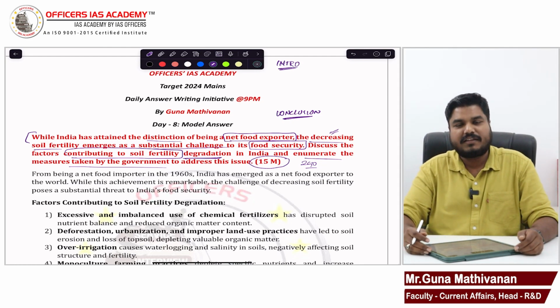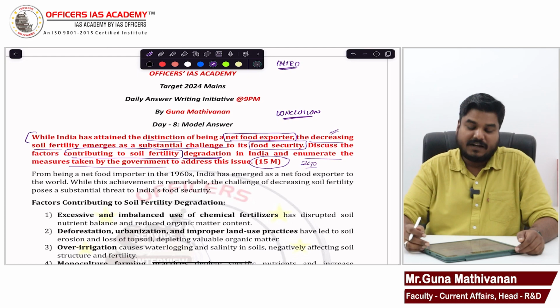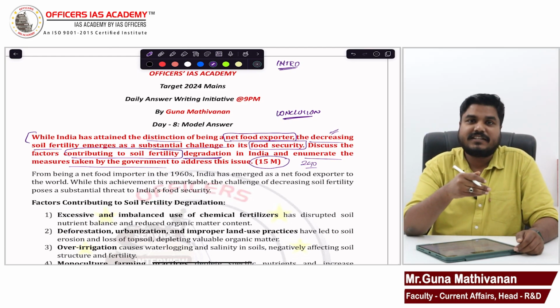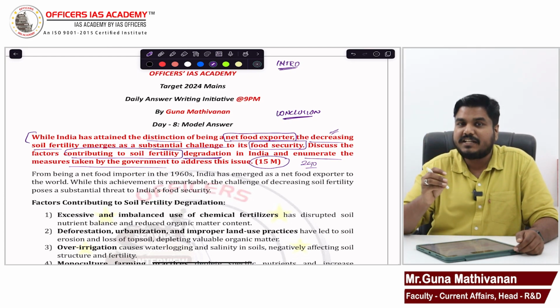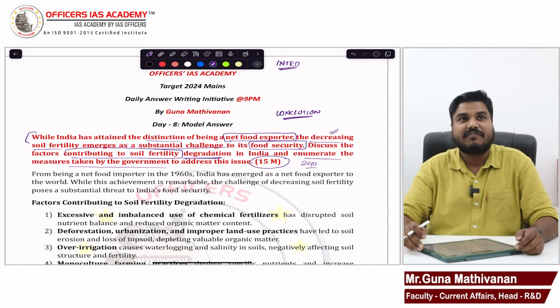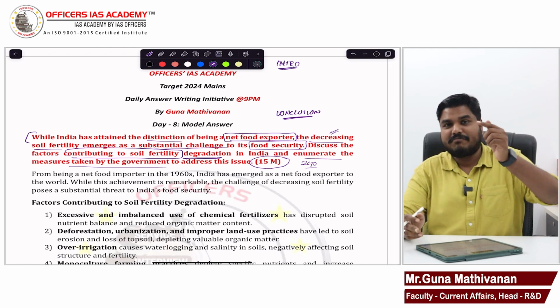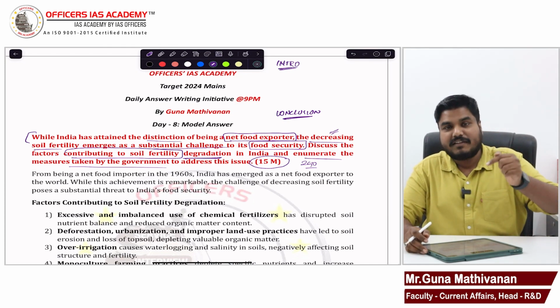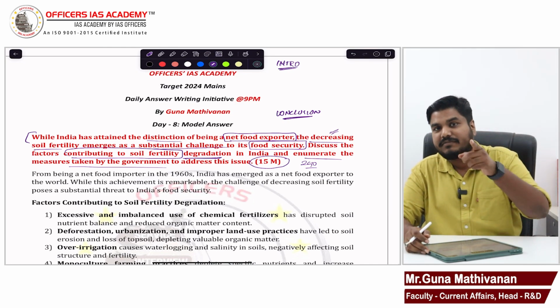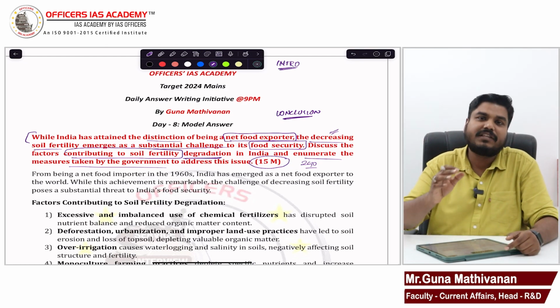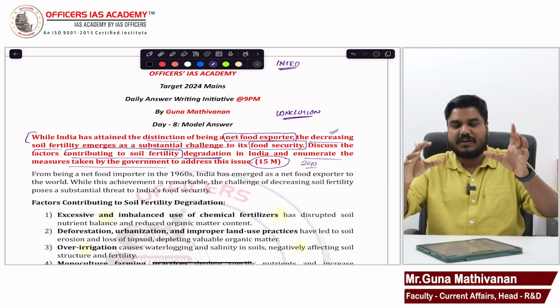Then, however, the declining trend in soil fertility is causing a real challenge for food security in future. We have achieved food security. We are a net exporter also. But look at the trend. The declining trend in soil fertility is posing a challenge for food security. This could be your introduction.